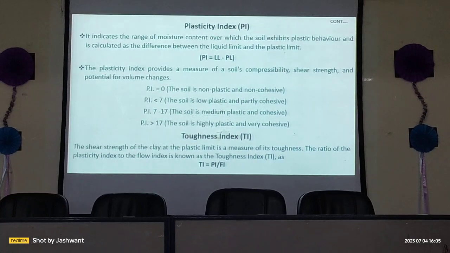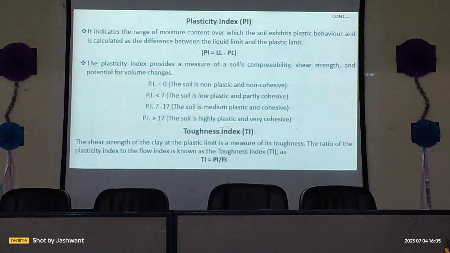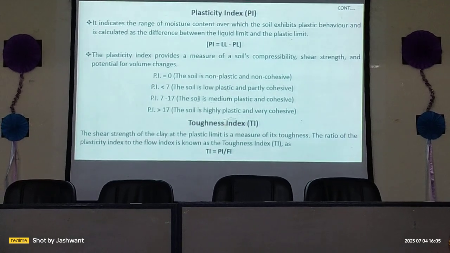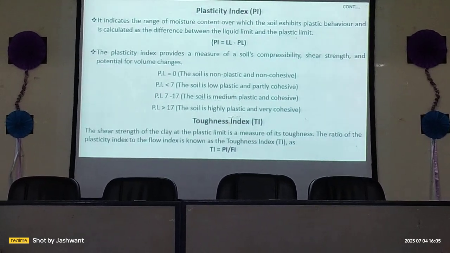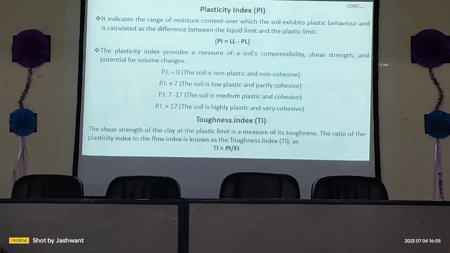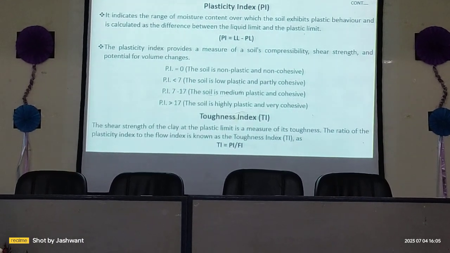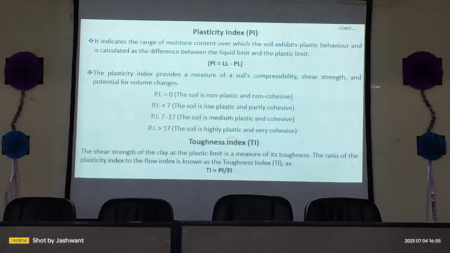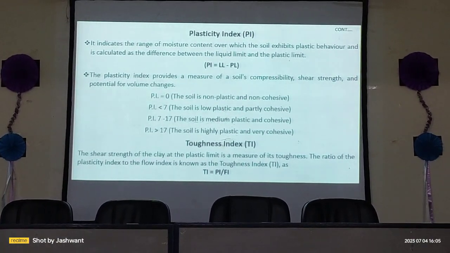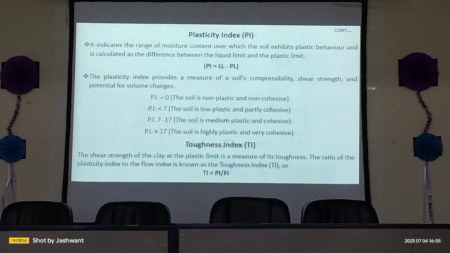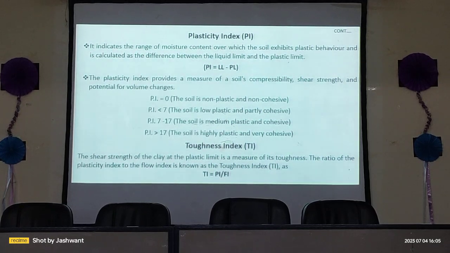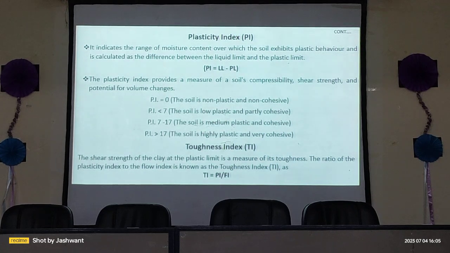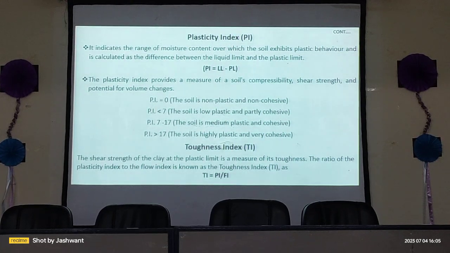The plasticity index is 0, meaning that it is non-plastic and non-cohesive. Plasticity is basically having the clay mineral in it, and if the plasticity index varies from 1 to 7, then it is low plastic and partially cohesive. If plasticity index varies from 7 to 17, then it is medium plastic and having the cohesiveness. If it is greater than 17, then the soil has high plasticity and is very cohesive.